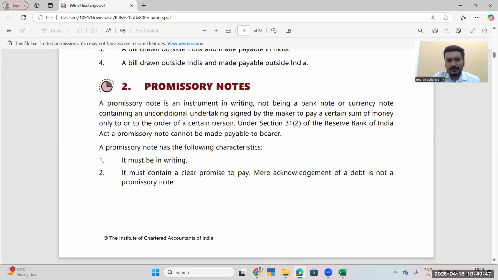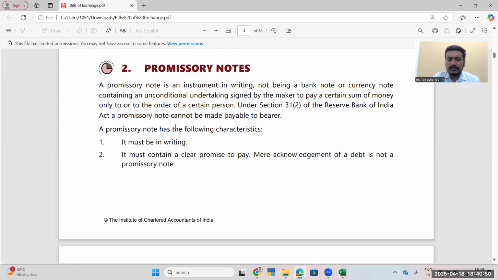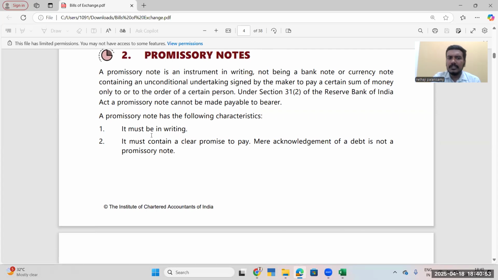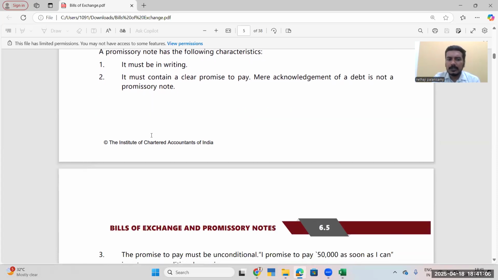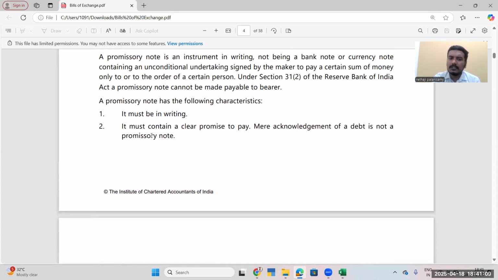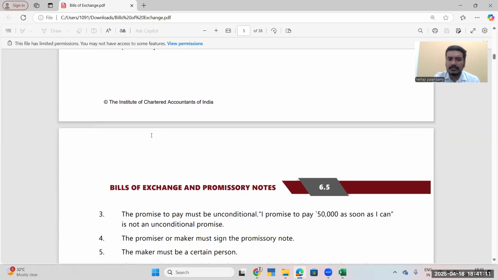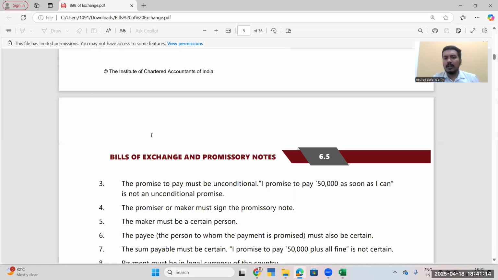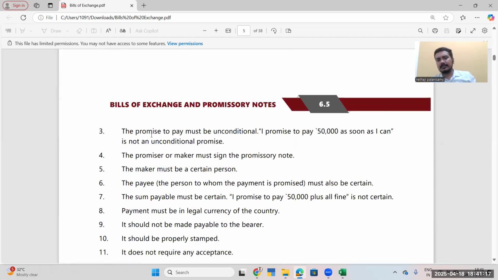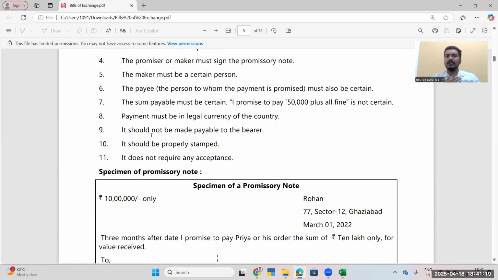Back to promissory notes. In bills of exchange, the person who gives on credit draws the bill and asks him to sign it and gets it. But in a promissory note, the person who purchases will write himself that I will pay you after so and so day the so and so amount. In our case, Ram will write it. That is called a promissory note. Ram will say, I will pay you 1 lakh after 3 months. That's it. There will not be a third person called payee.